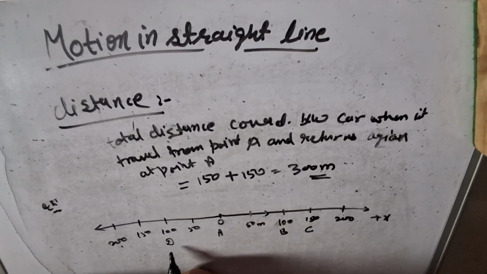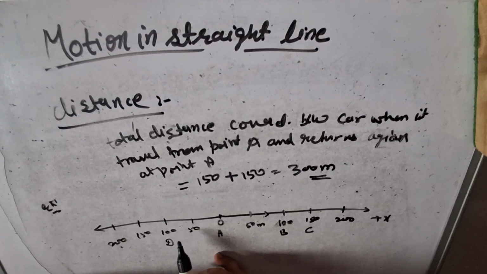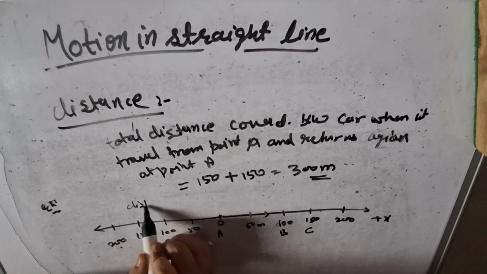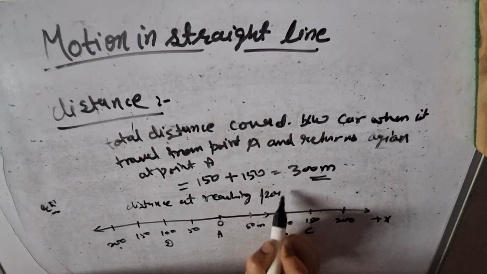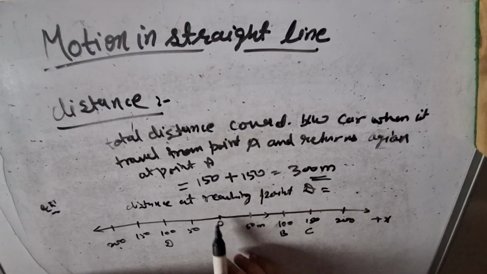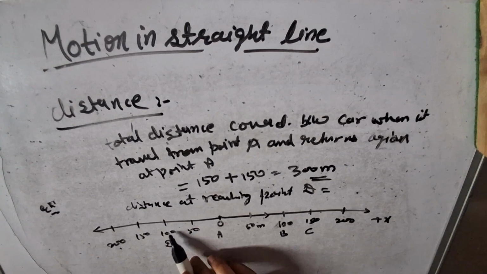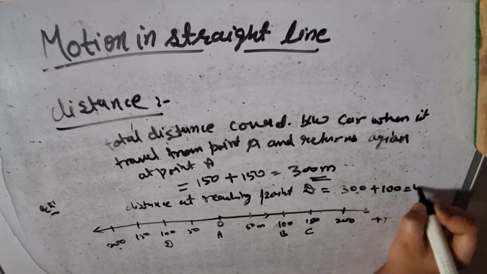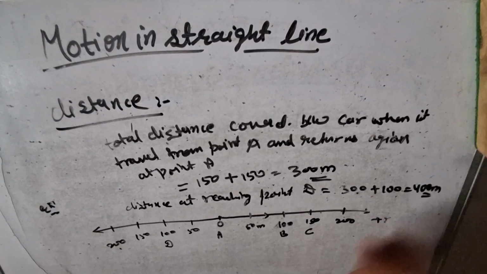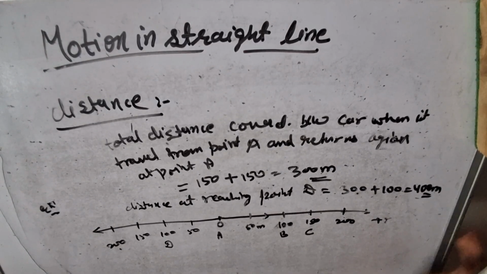If the car further goes to point D, the distance at reaching point D is 300 meters at point A, plus 100 more meters at point B. It means 300 plus 100 equals 400 meters. We have seen that displacement is minus 100 meters and the distance is 400 meters.